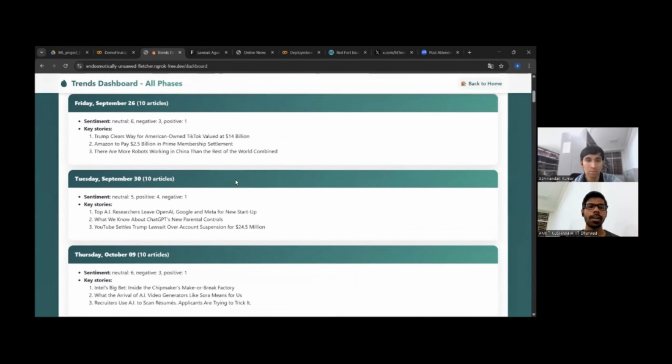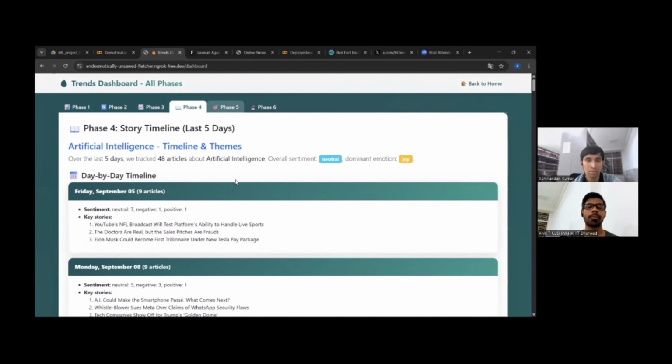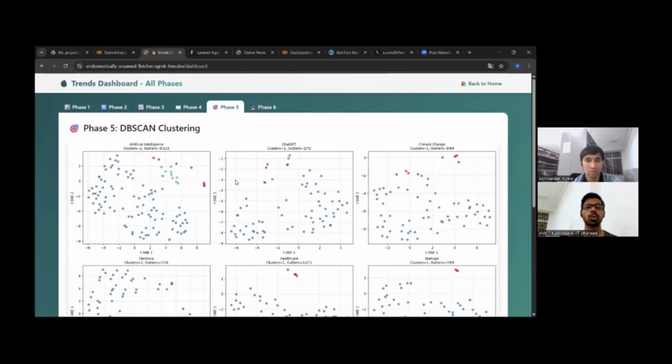In phase 5, it's DBSCAN clustering. Basically, here we are trying to show the outliers. Like if some news is negative sentiment, but there will be some news which is extremely negative, where the probability is near 1, like 0.95 or 0.9, then that will become the outlier. Through this, we can easily find which news trends are the outliers in our data.